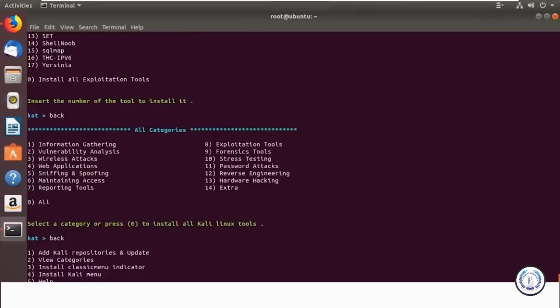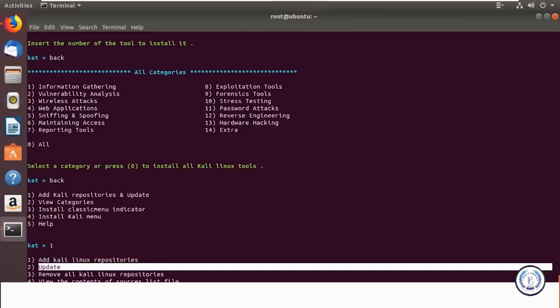Sometimes when you try to install all the tools, you might get an error saying that the file doesn't exist or repository doesn't exist. All you have to do is go for the first option here. As you can see, you have option 2, which is update. So update your repositories. Make sure the Kali Linux mirror, which is present for the updation, is the right one. Once you've done that, you won't get any errors. All the tools will be installed properly.